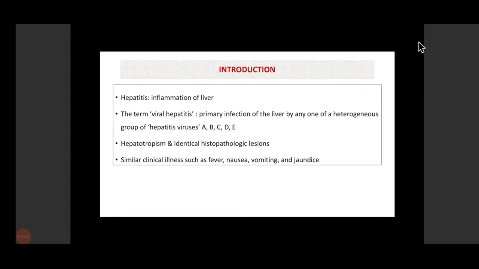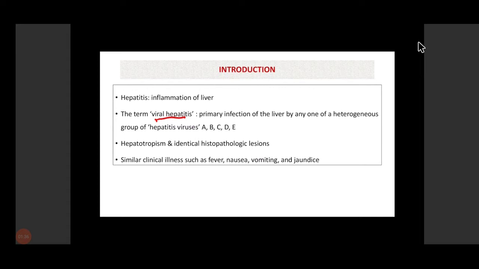The term hepatitis is given to a condition in which there is inflammation of the liver. Whenever there is inflammation of the liver, we call it hepatitis. Now, the term viral hepatitis is specifically given to the primary infection of the liver by any one of a heterogeneous group of hepatitis viruses, which are type A, B, C, D, and E. So there are basically five types of hepatitis viruses.